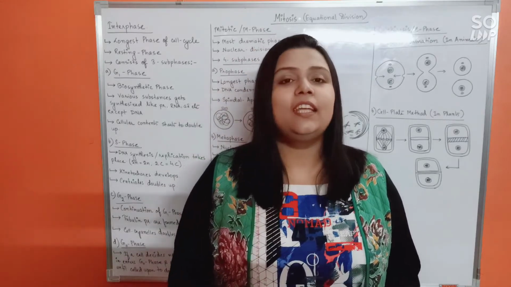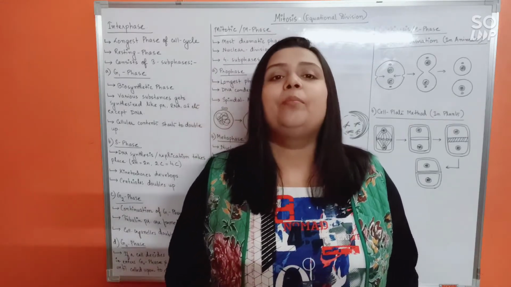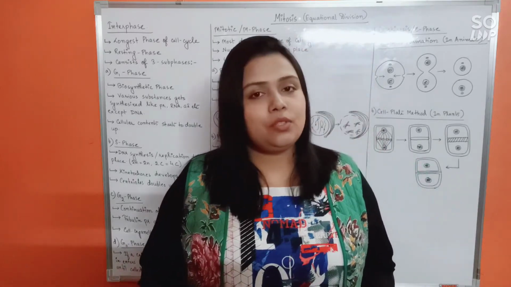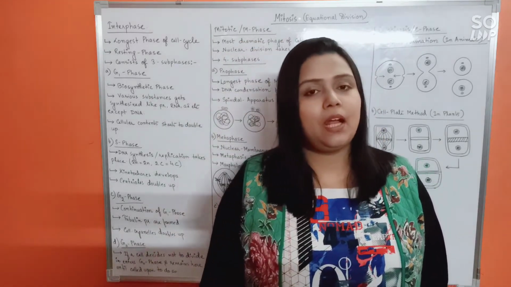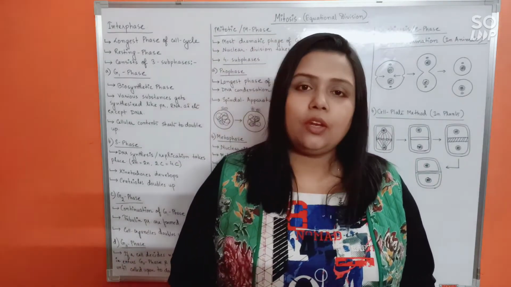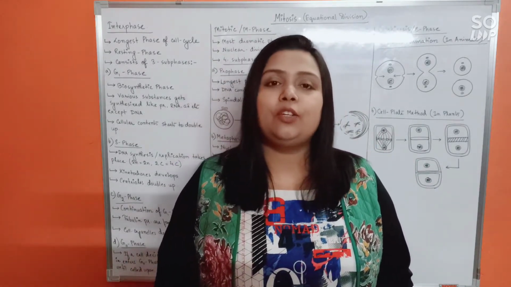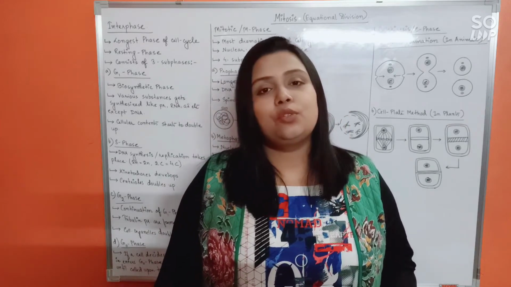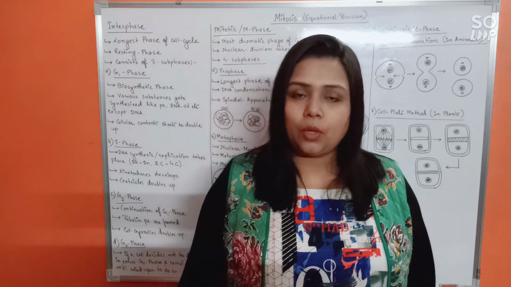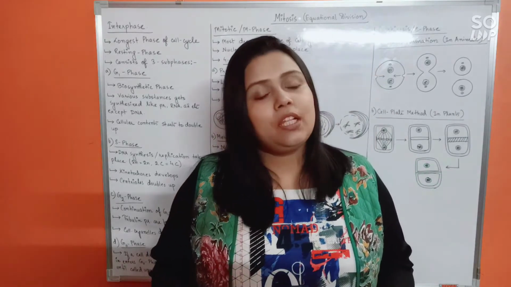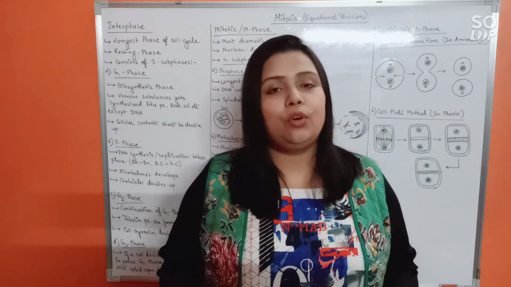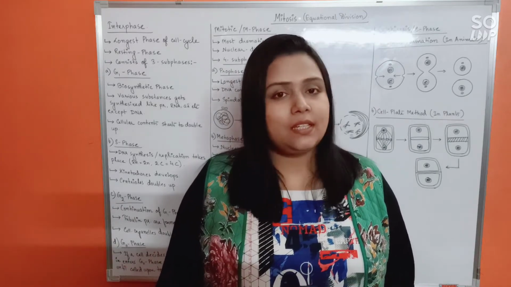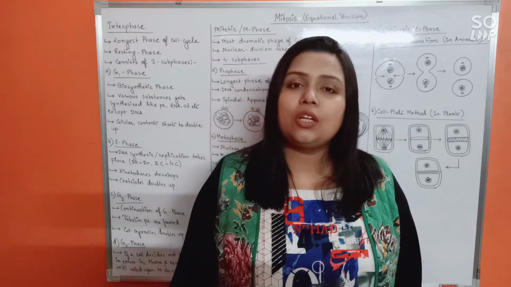With our next class. In today's class, we are going to discuss mitosis or equational division. As per our previous discussion, you already know the parental cell will divide to form two daughter cells. The daughter cells will be similar to the parent and to each other. Here the daughter cells will receive an equal amount of DNA or chromosomes to that of the parental cell. Hence we call it equational division.